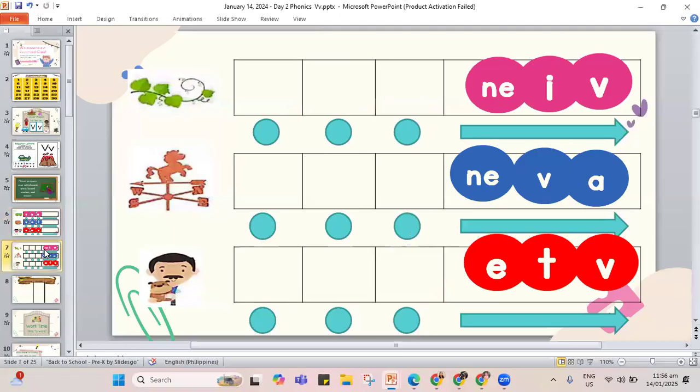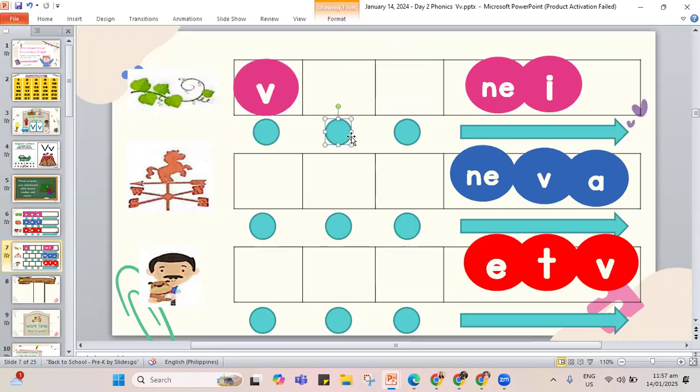Okay, next. Let's erase this one and let's move on to the next part. We have our vine. The first one is vine. A crawling plant is a vine. So the first letter is V, and then in the middle, I. Sometimes I has the long I sound like in ice and icicle. So that's I in the middle. Vine.